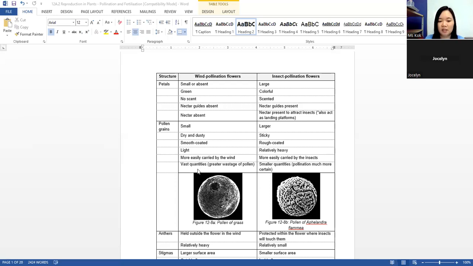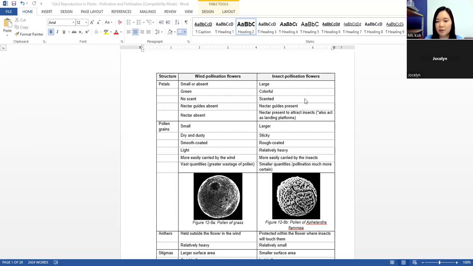So you must have a lot of pollen to ensure there are enough pollen grains when the wind blows in the right direction. That's why wind pollination is not targeted, and why pollen is produced in vast quantity. There will be greater wastage of pollen grains.